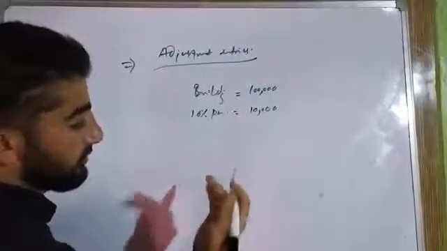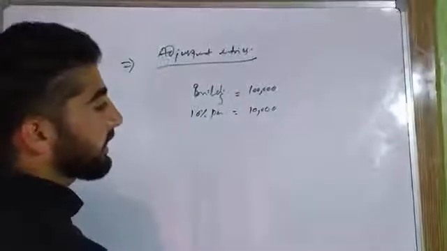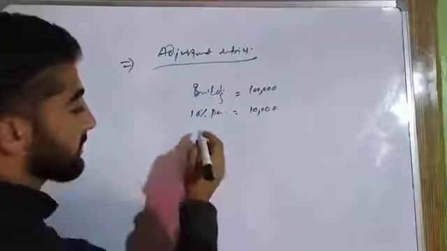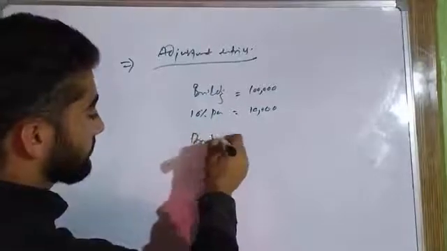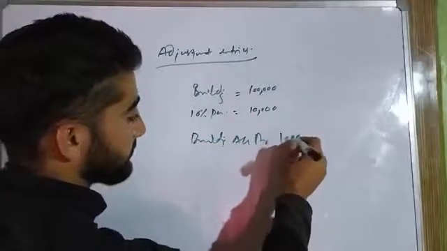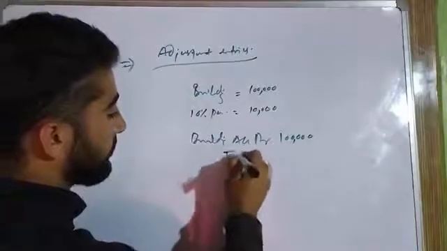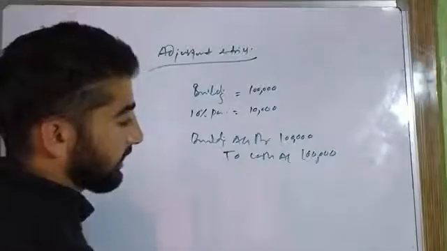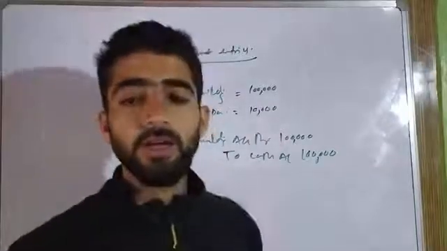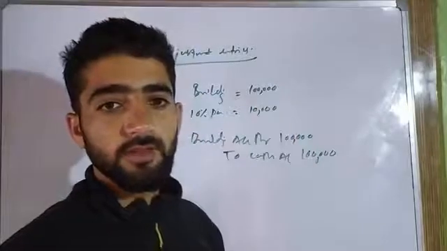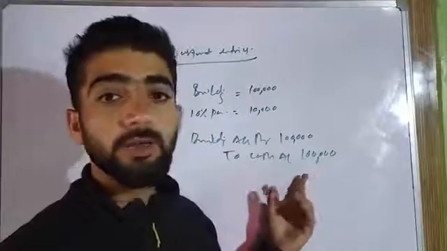We recorded it as: building account debit, rupees 1 lakh, to cash account, 1 lakh rupees. This is the entry that we did at the time of purchase of this building.